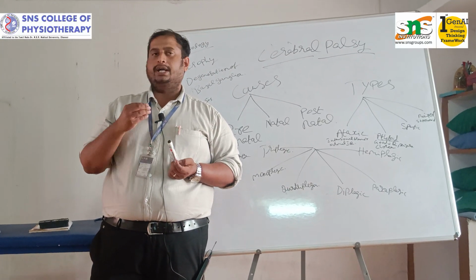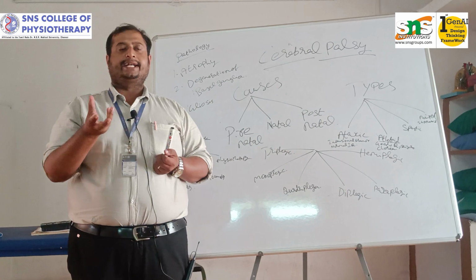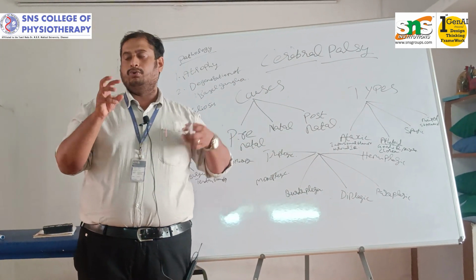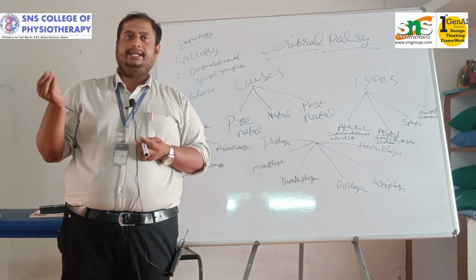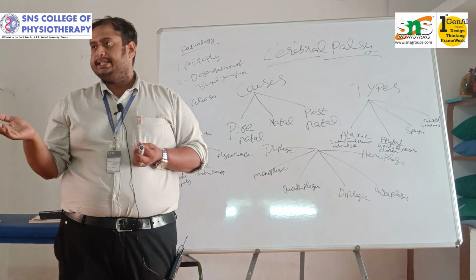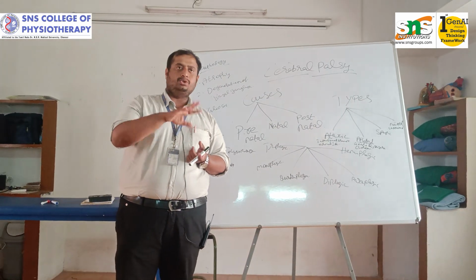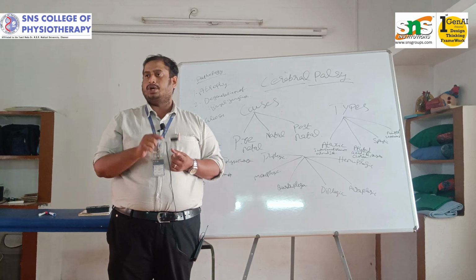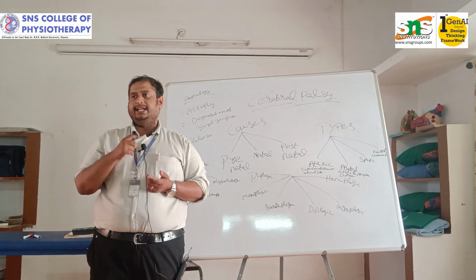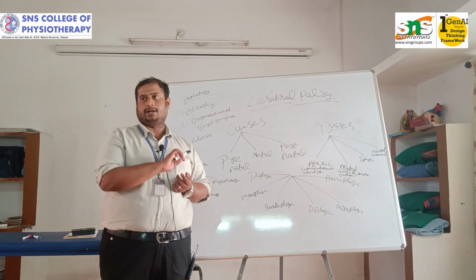The baby is not able to do respiration. If the baby is inside the mother's womb, it won't go for respiration. The needed oxygen is given to the baby from the mother's umbilical cord. It will come through the placenta. Through which artery? Umbilical artery and umbilical vein. The transport of the oxygen will be there.